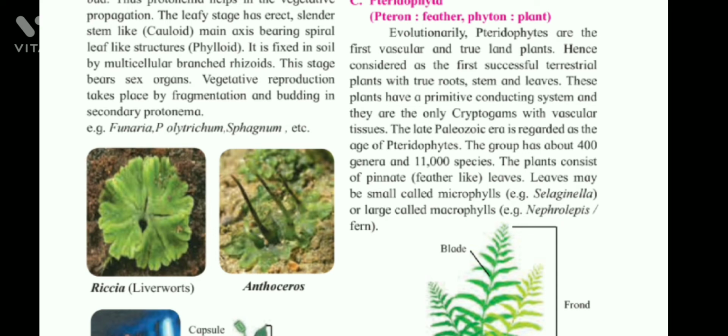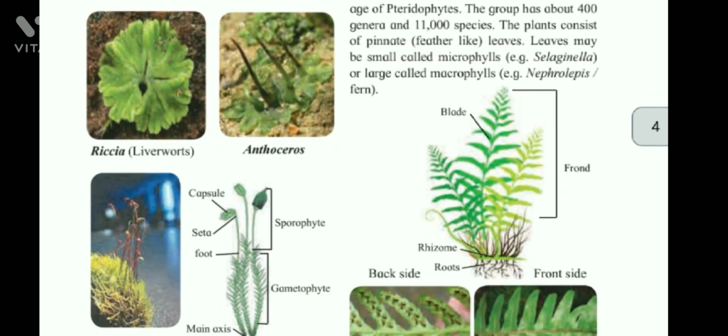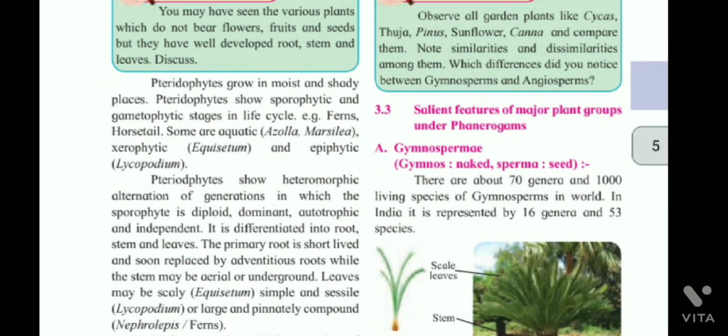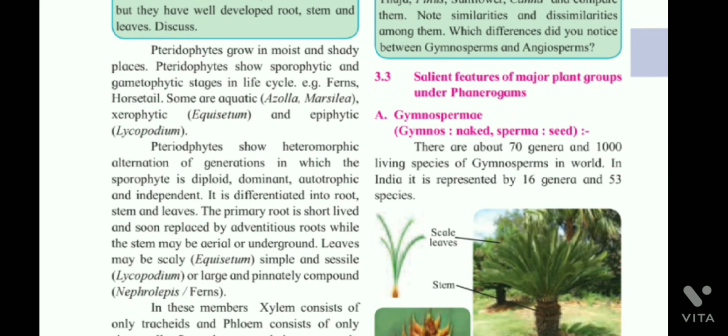The group has about 400 genera and 11,000 species. The plant consists of pinnate feather-like leaves. Leaves may be small, called microphylls, example Selaginella, or large, called macrophylls, example Nephrolepis fern. Pteridophytes grow in moist and shady places. They show sporophytic and gametophytic stages in the life cycle. Examples: ferns, horsetail. Some are aquatic, Azolla, Marsilea; xerophytic, Equisetum; and epiphytic, Lycopodium.